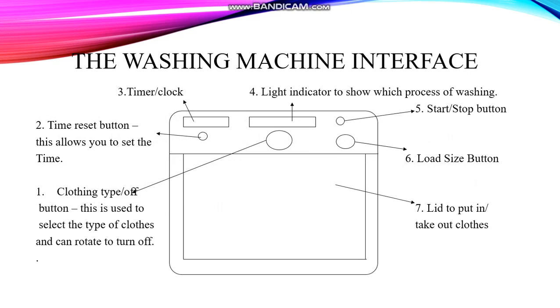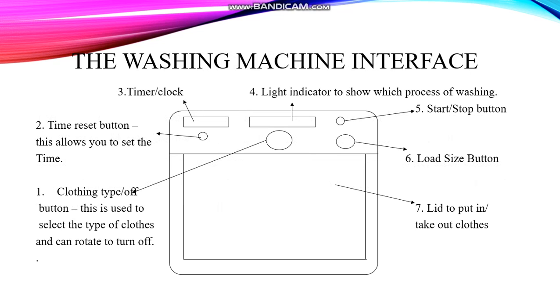The washing machine interface. Number 1, the clothing type or off button. This is used to select the type of clothing and can rotate to turn off. Number 2, the time reset button. This allows you to set the time. Number 3, the timer or clock.